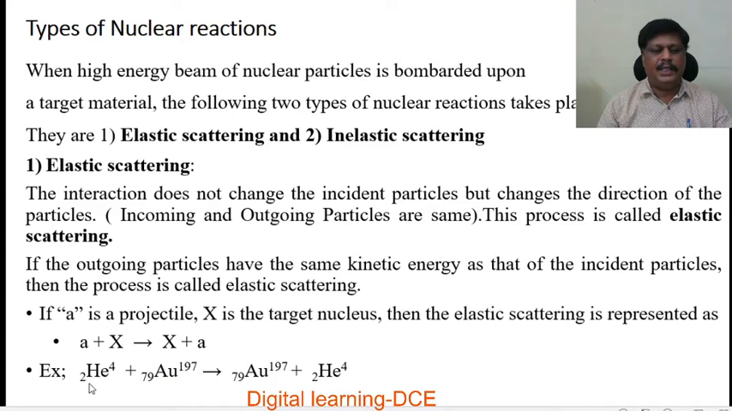A particular example of this type of scattering: an alpha particle is bombarded on the target nucleus, gold 197 (79), which gives rise to gold and the alpha particle itself.